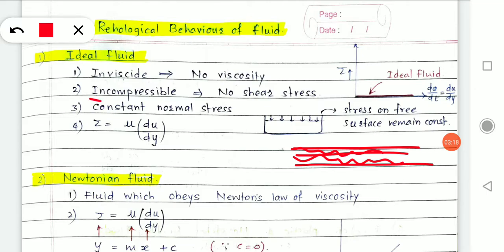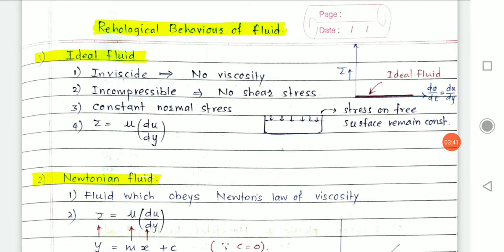Then the second one is the incompressible fluid. What does it mean? Whenever I say incompressible, it means that the shear stresses are zero. What I said, shear stresses are zero. Next is constant normal stress. What does constant normal stress mean? Before going to constant normal stress, let's understand what this no shear stress condition is.